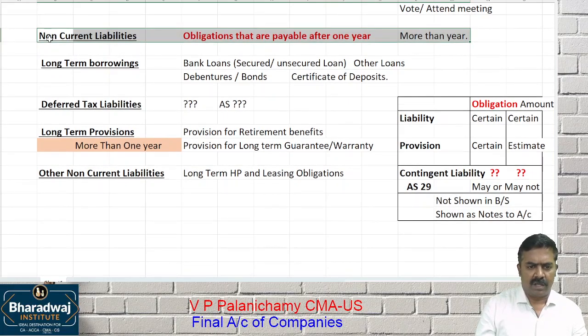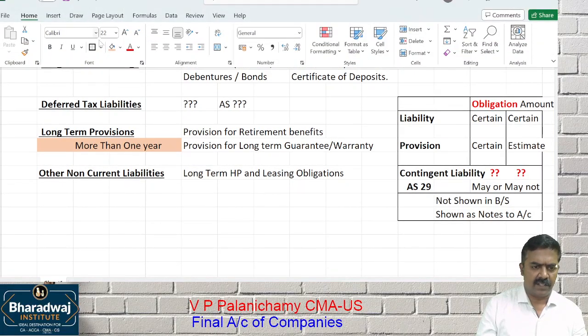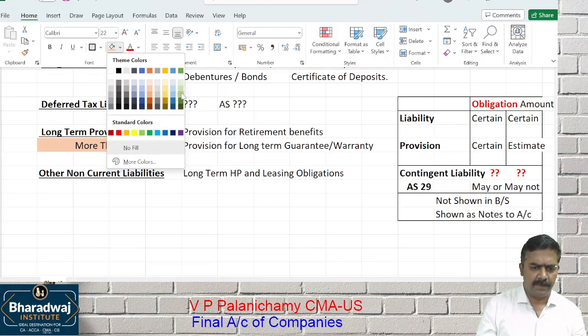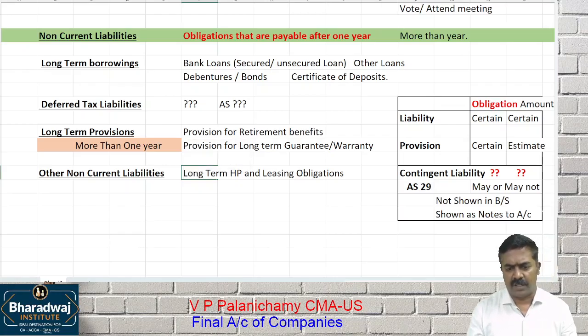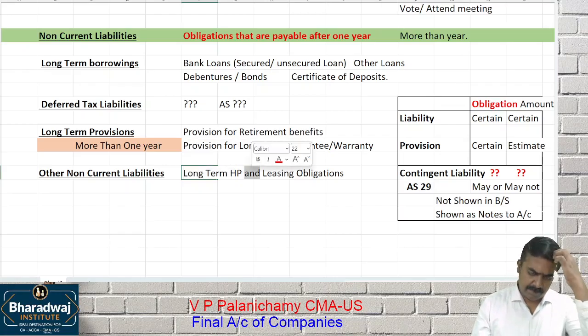So non-current liabilities include all these things. How many headings are there under non-current liability? Long-term borrowing, deferred tax liability, long-term provisions, and other non-current liabilities. Other long-term liabilities include obligations for long-term hire purchase and leasing.